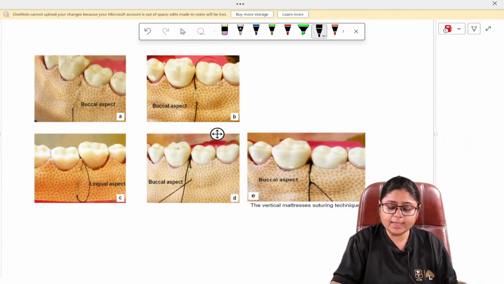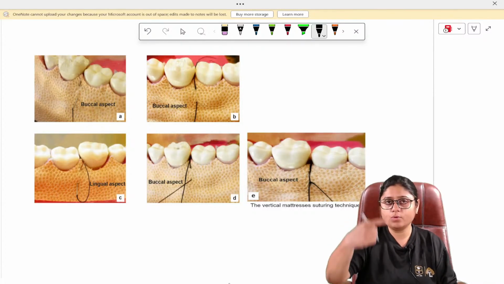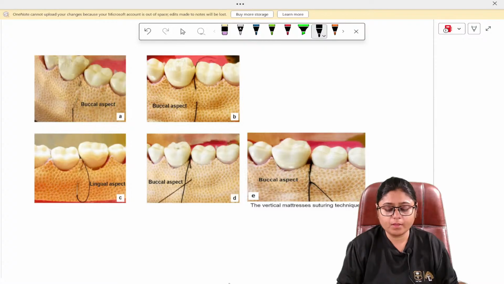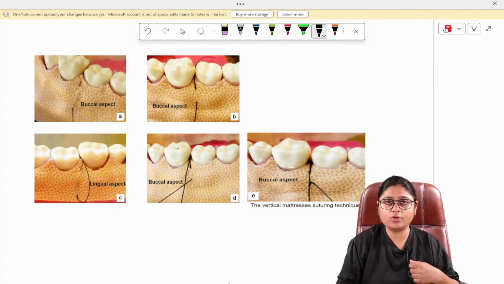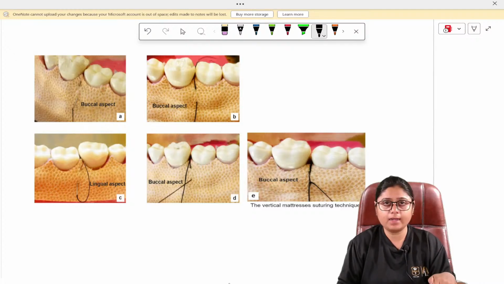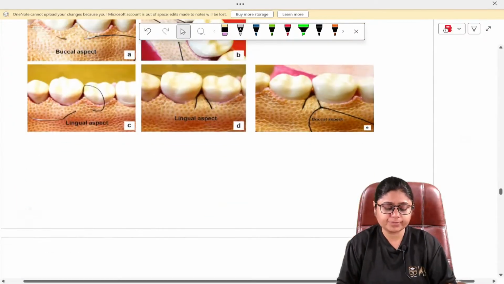Okay. Now here you can see that the whole of this suture line is going vertically, and it is holding the flap. Why are we engaging the periosteum? We are engaging the periosteum so that the flap will stay there. Why do we want the flap to stay there? Because there is a membrane inside. That membrane should not be exposed. If that membrane gets exposed, it will come out. Regeneration will not happen.